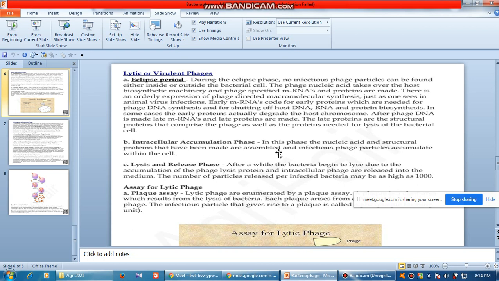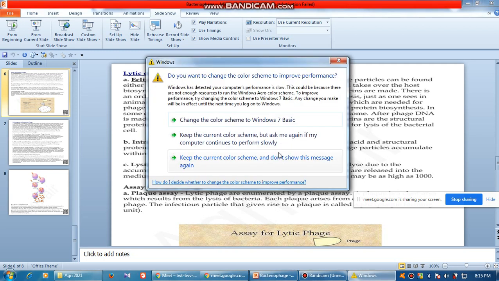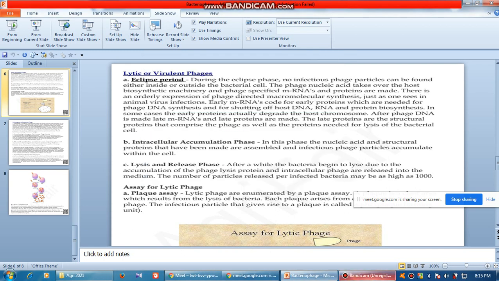So this is the intracellular accumulation phase, if you can see, in more detail. In this phase, the nucleic acid and structural proteins that have been made are assembled, and infectious phage particles accumulate, because after breakage, what is the function? When the cell is destroyed and the viruses come out, as you have learned in your earlier classes, they will go and infect the other bacteria. A chain reaction comes of it. From one bacterium, 10 viruses will come out, and all the 10 viruses will go and infect 10 more bacteria, isn't it? So likewise, the whole class of bacteria will be damaged.